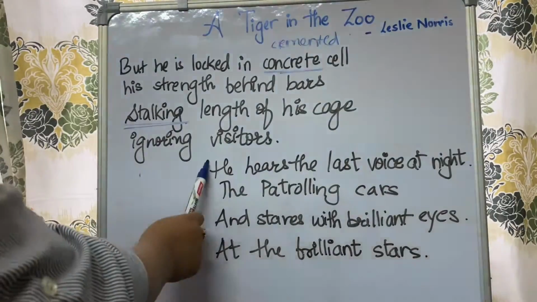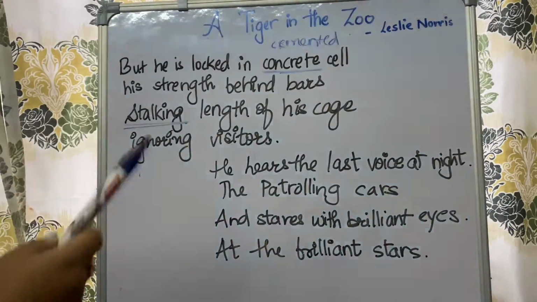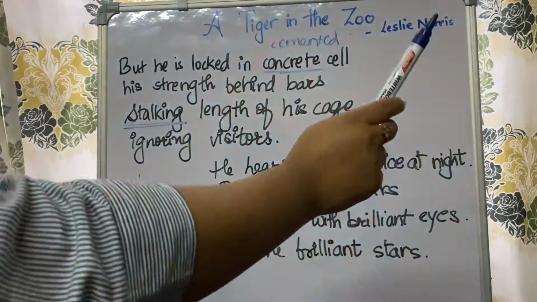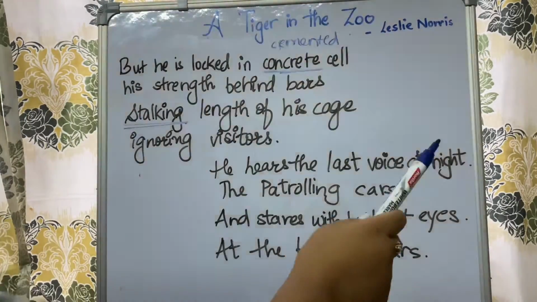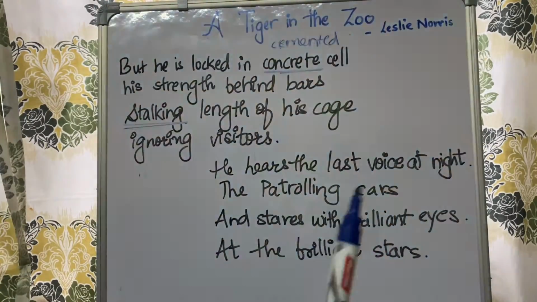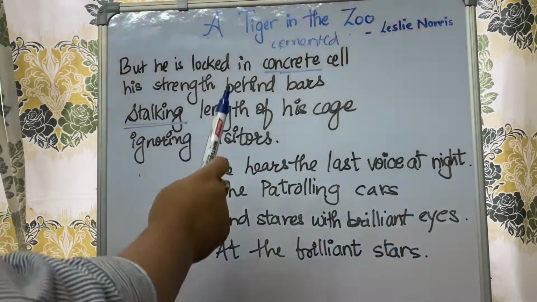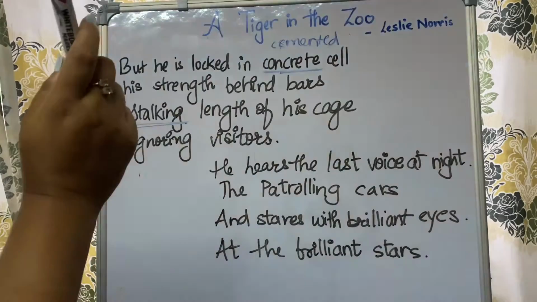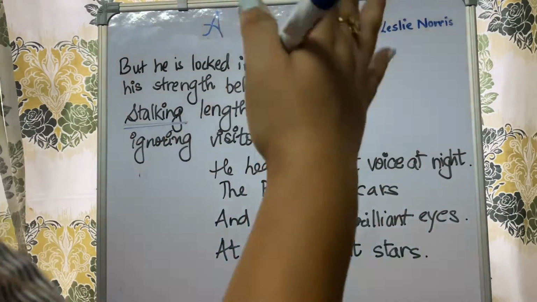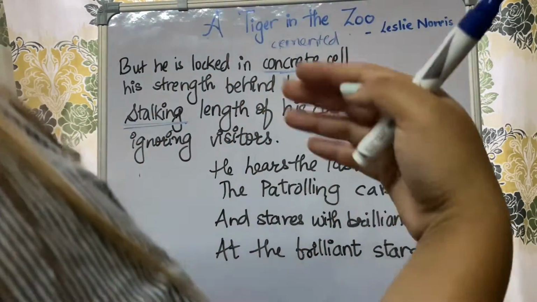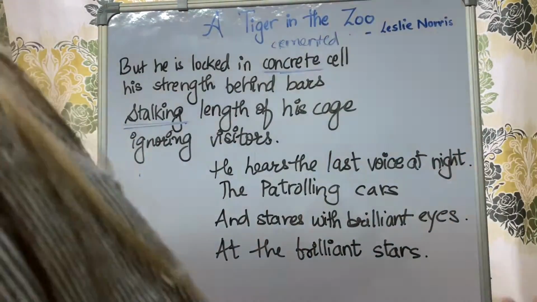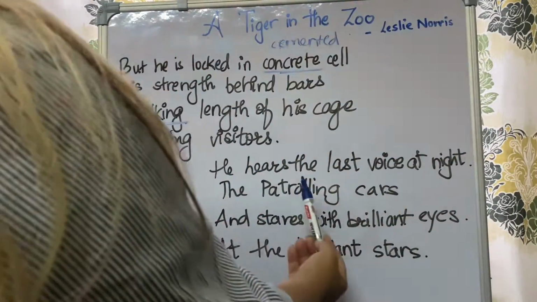So now we come to the last stanza of this poem. That is, he hears the last voice at night, the patrolling cars, and stares with brilliant eyes at the brilliant stars. So here, the poet means to say that जब शाम की बात है, when it's night, the evening time, he hears the patrolling cars.